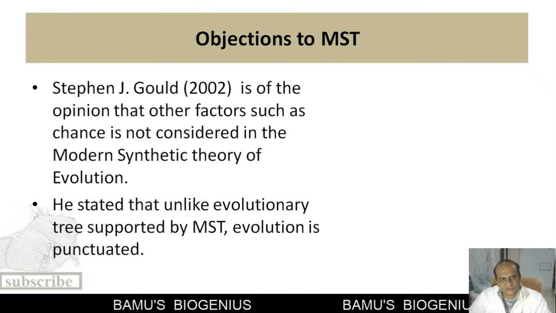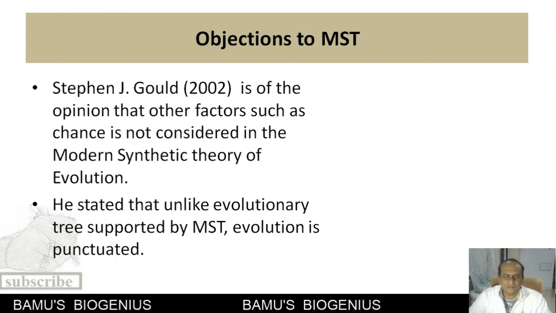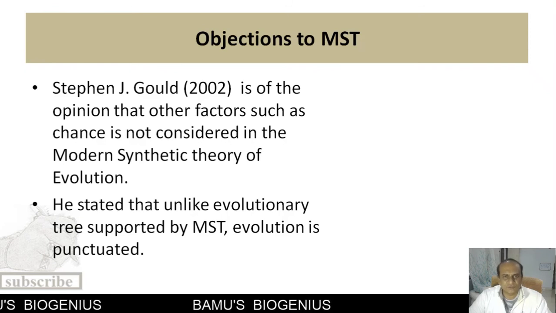The renowned biologist, philosopher and evolutionist Stephen Jay Gould in 2002 stated that while describing the modern synthetic theory, scientists have not taken chance events into consideration.